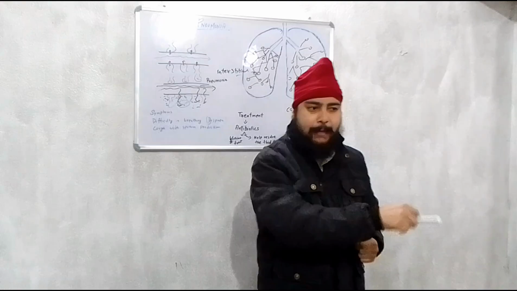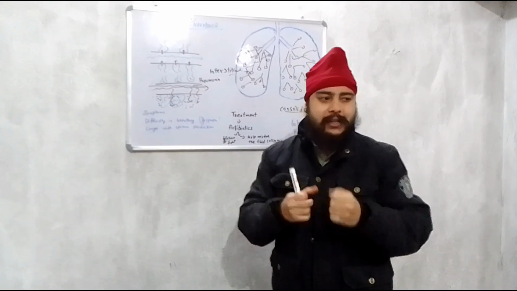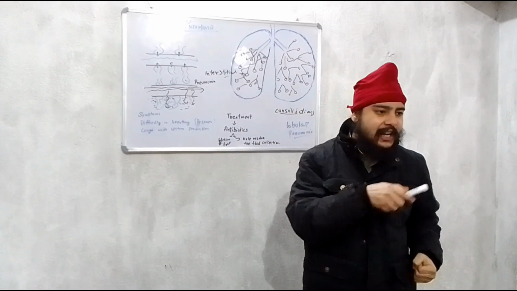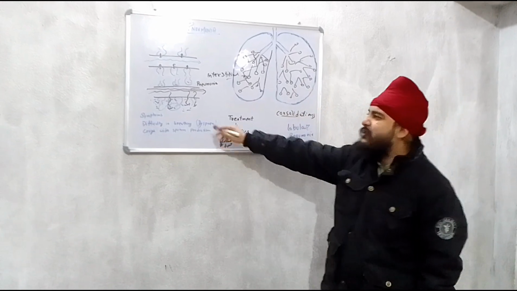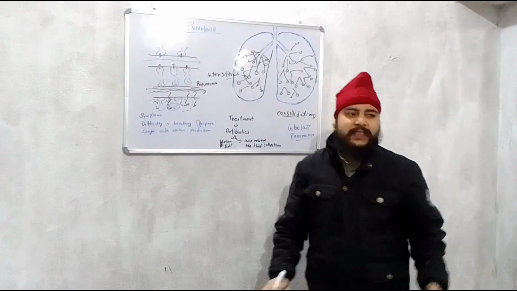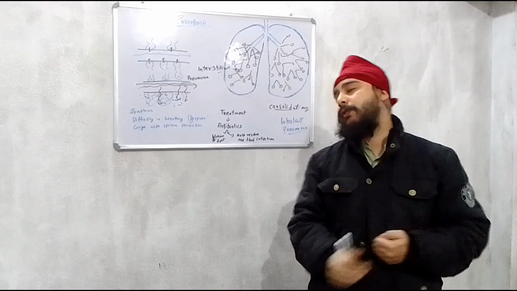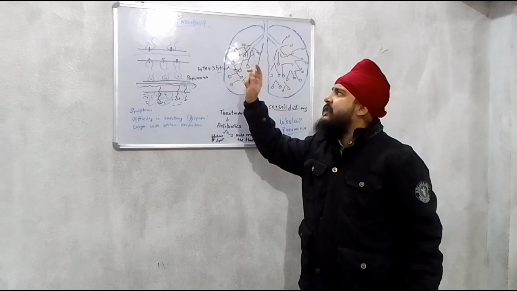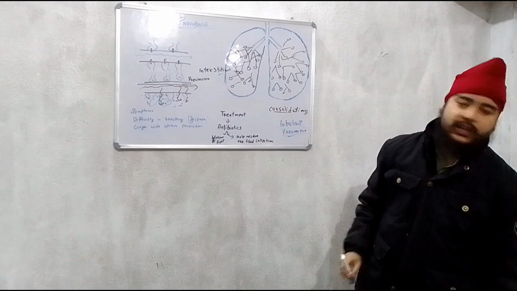When the X-ray is done, we will see this area congested by fluid. The alveoli are congested by these fluids, and on the X-ray this congested area is called consolidation. Based on the consolidated area, the pneumonia is classified. The classification of pneumonia is based on the consolidation.